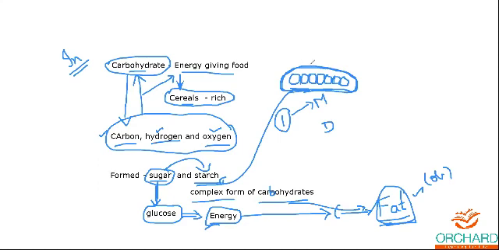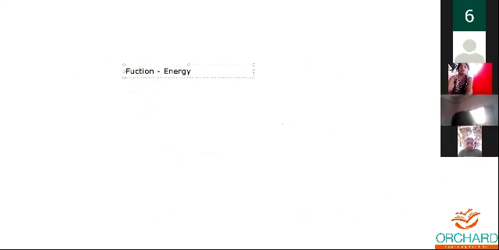Okay, so next we are going to talk about the functions of carbohydrates. As I told you, carbohydrates mainly provide energy. It is estimated that 1 gram of carbohydrate yields about 4 kilocalories of energy.